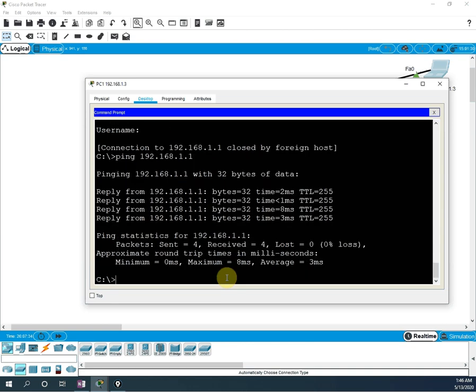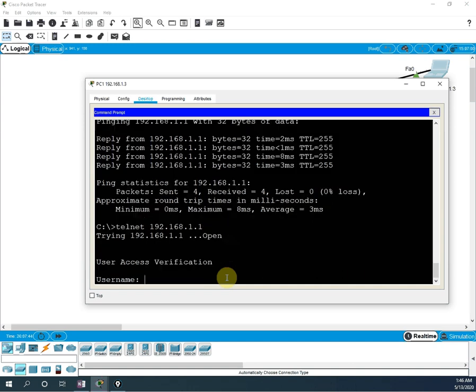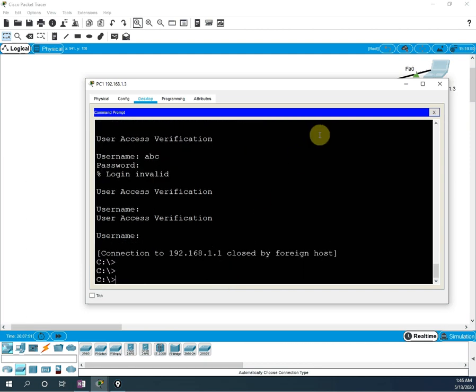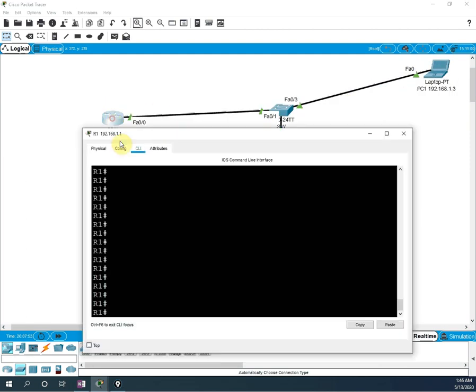Now I am going to telnet to that one. Actually I erased the configuration, maybe it will not work, but anyhow, 192.168.1.1, he is giving that one, ABC. Yeah, I erased the configuration. Let me redo the configuration for the router.